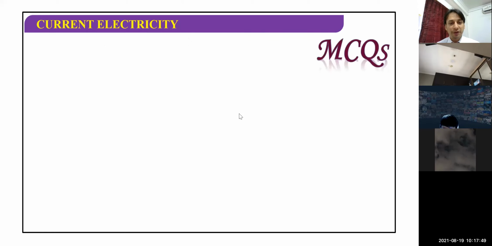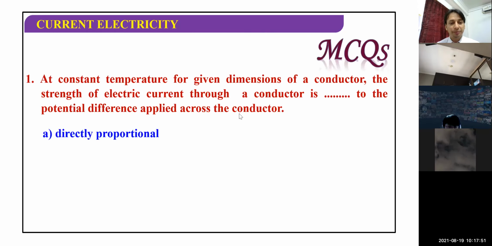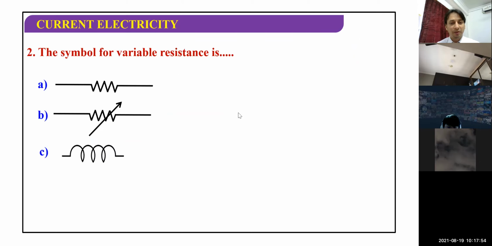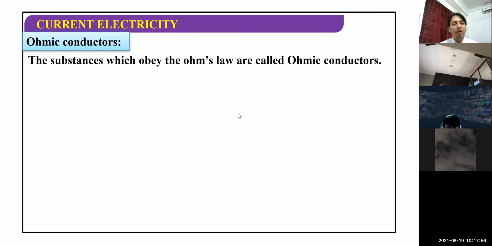I want to go to one slide that I'm looking for. Yeah, this one. Now, children, this is also very important as per your IGCSE curriculum. Ohmic conductor. There are some materials that obey Ohm's law, meaning they obey V proportional to I, in which the line is exactly a straight line. But there are still some materials which do not obey Ohm's law, and the line is not a perfect straight line. So we are going to discuss this.